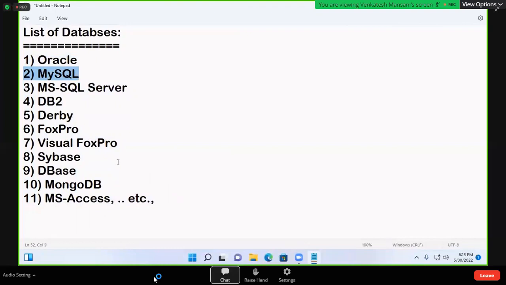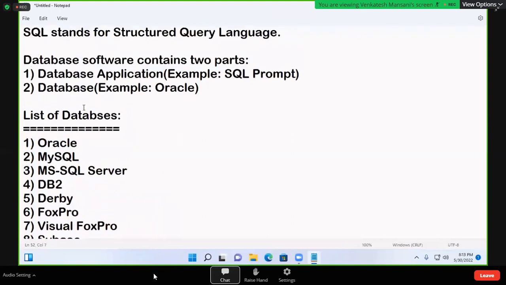SQL, PLSQL. SQL code, if you write in a procedure, that is called PLSQL, procedure language. MySQL is a database. SQL is a language. All databases can understand only one language, that is SQL, structured query language. Whenever we install these database softwares, two parts are installed. One part is called database application, for example the SQL prompt. One more part is called database, for example Oracle.